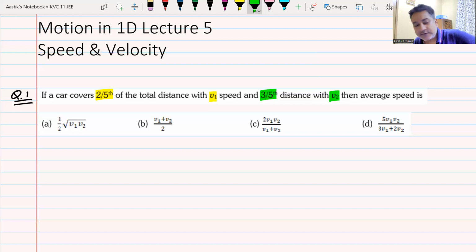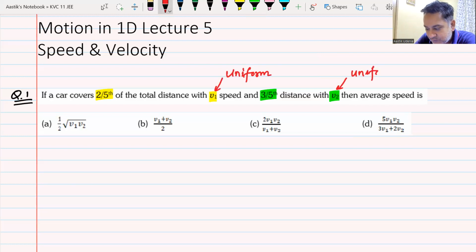A car covers 2/5 of the distance with a speed v1. When nothing is said about the speed v1, we will assume that this is uniform speed. Do we understand this? When nothing is said about this speed v2, we will assume that this is also uniform speed. I again repeat my question. Is this necessarily a question of motion in 1 dimension or could this be a question of more than 1 dimension as well? Either it's a yes or a no.